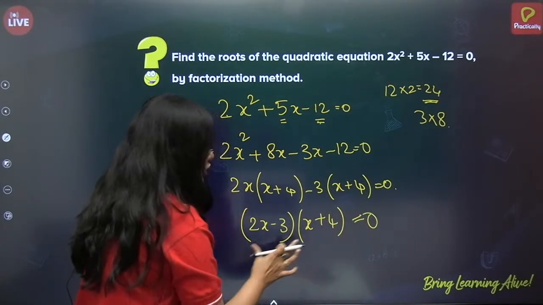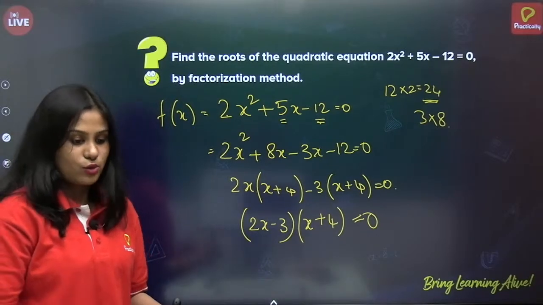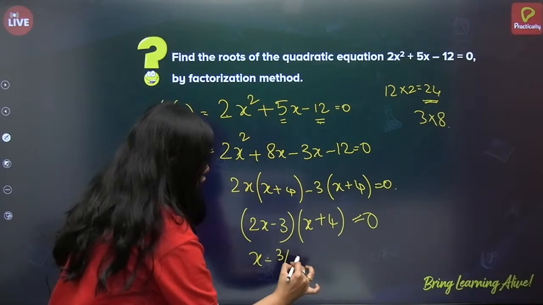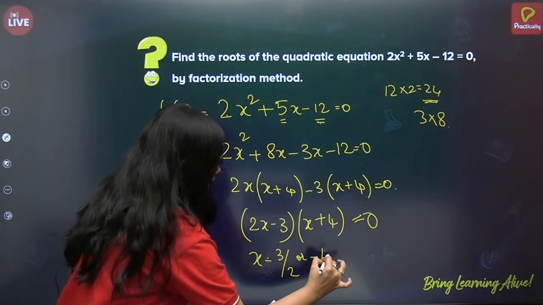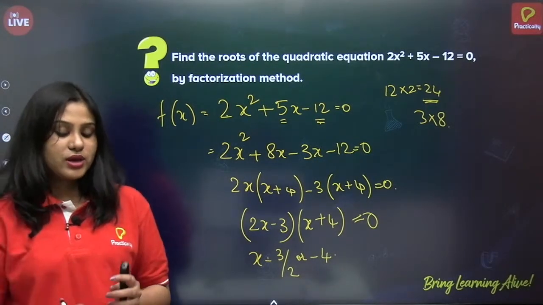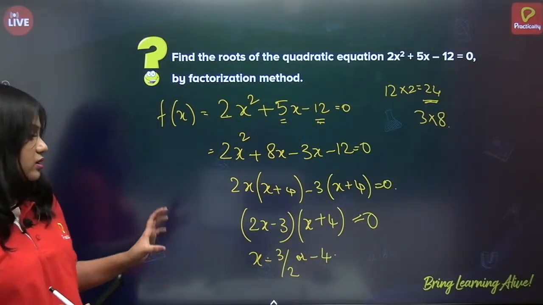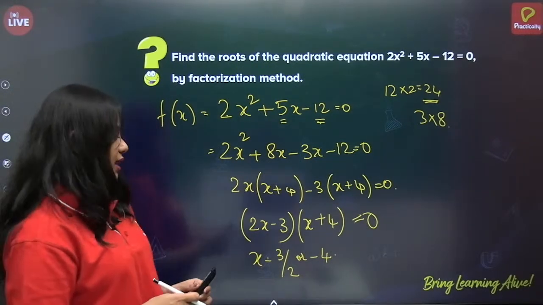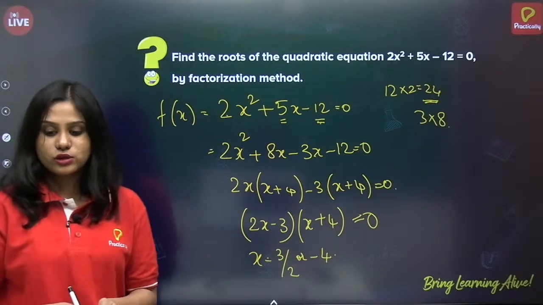So equate each factor to 0. So x is equal to 3 by 2 or x is equal to minus 4. Yes, very good. So Indiano Gamers has given me the correct answer. You mentioned both the roots, minus 4 and 3 by 2. Very good. Keep it up.